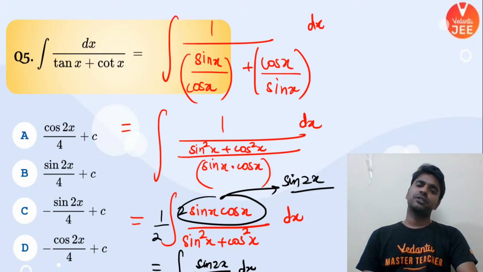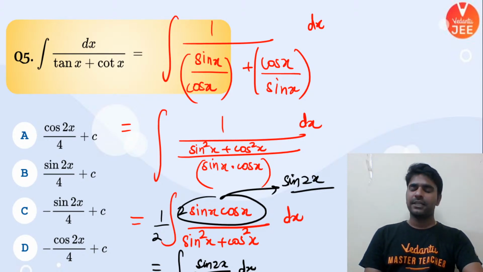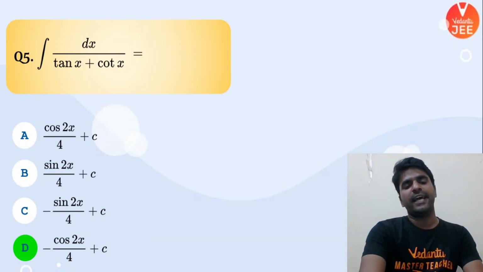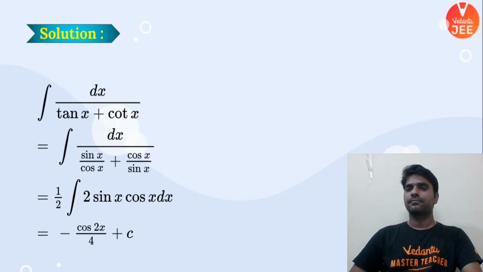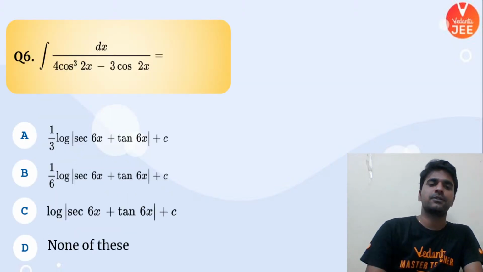What answer is coming? All the students tell me. Integration of sin 2x upon 2 dx. We can take 1 by 2 outside, and sin 2x dx is what we need to integrate. So just do that integration. You're going to get your answer. Yes, so D for Delhi is the correct answer. You guys can see over here, D for Delhi, that is minus cos 2x upon 4 is going to be our answer.